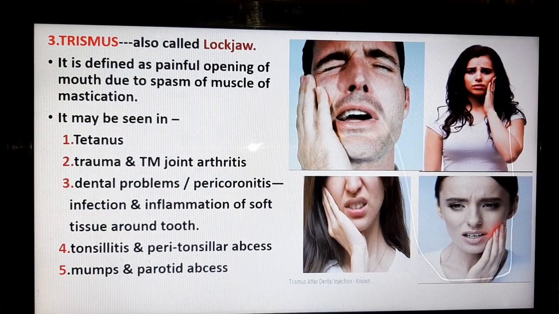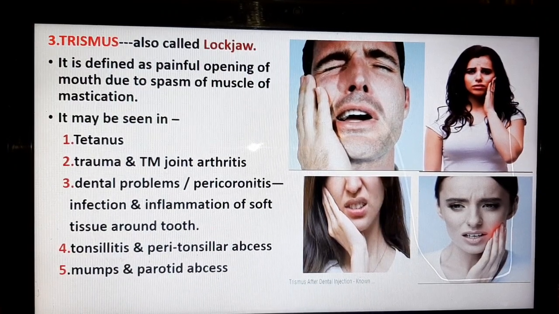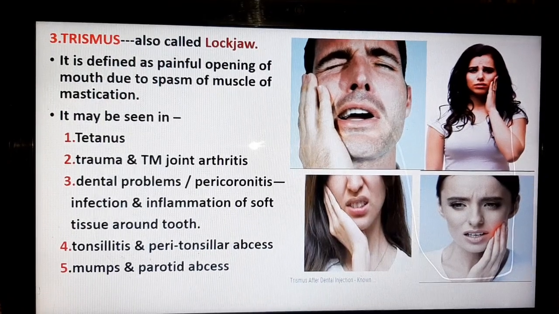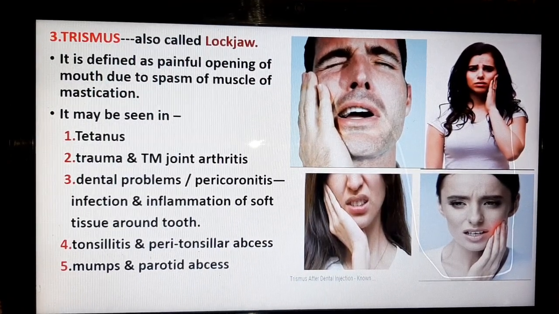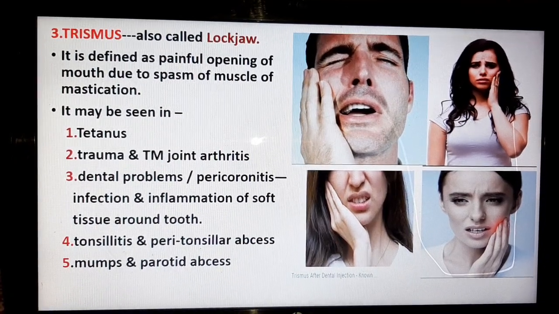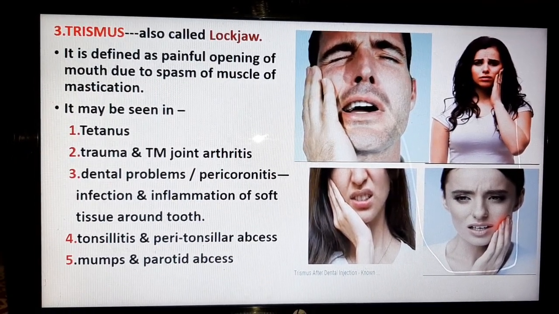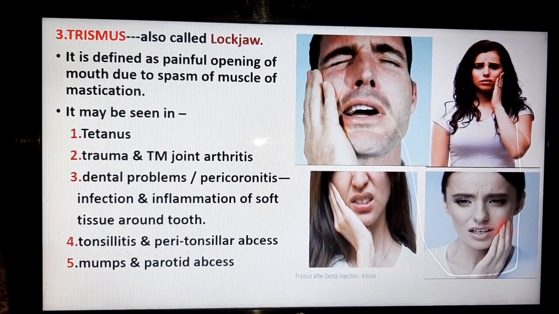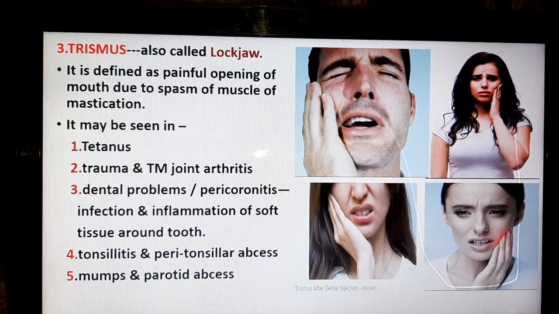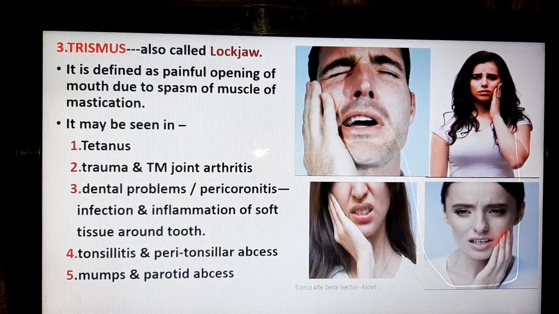What is pericoronitis? Pericoronitis is infection and inflammation of soft tissue around the tooth. It can be seen in tonsillitis or peritonsillar abscess, and in mumps or parotid abscess. Look at different pictures showing the painful condition of lockjaw or trismus.